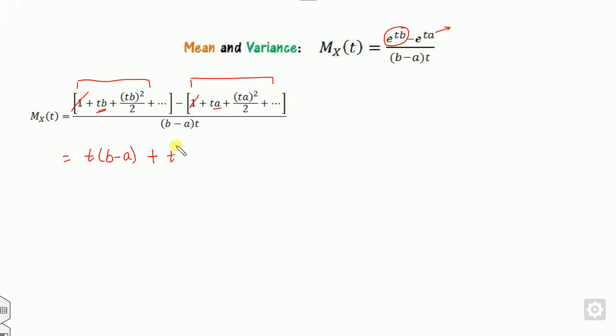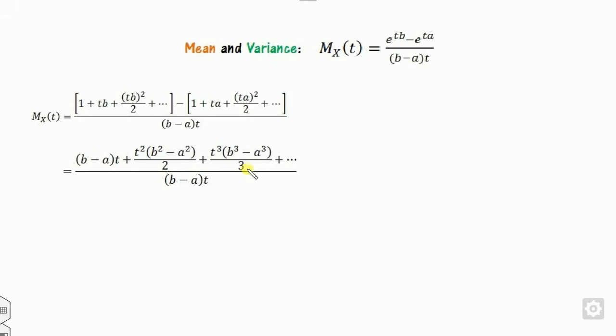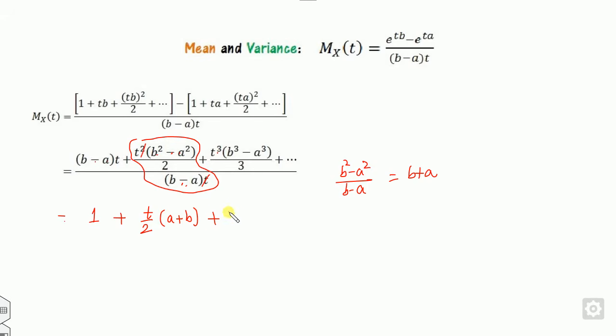Among the second one, t square is common, divided by 2 common, it is b square minus a square, and so on. So what you get is here. Now if you take this term as separate, it becomes a 1. If you expand b square minus a square divided by b minus a, what you get is nothing but b plus a, and one t will be cancelled out. Similarly, if you expand this, it will be t square by cube.